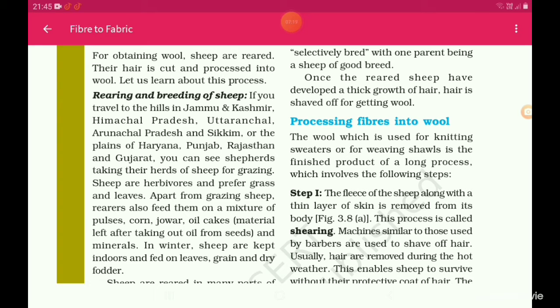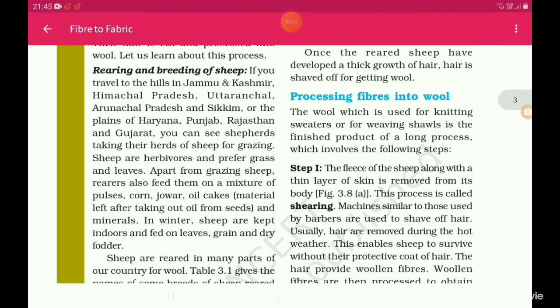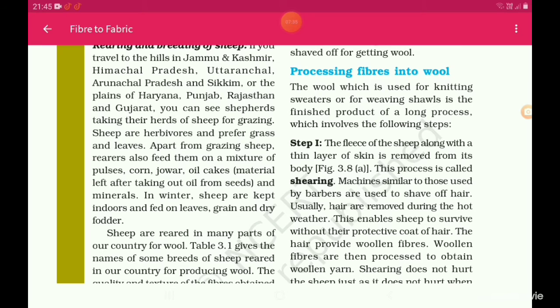If you travel to the hills in Jammu and Kashmir, Himachal Pradesh, Uttarakhand, Arunachal Pradesh and Sikkim, or the plains of Haryana, Punjab, Rajasthan and Gujarat, you can see shepherds taking their herds of sheep for grazing. Sheep are herbivorous and prefer grass and leaves.